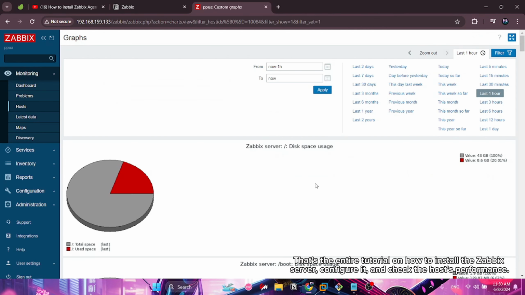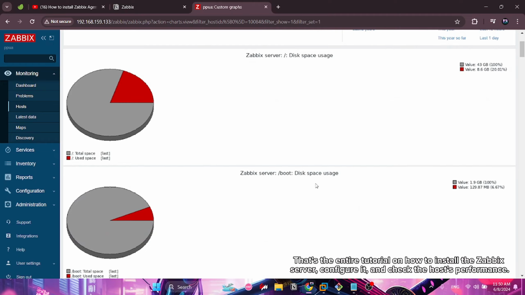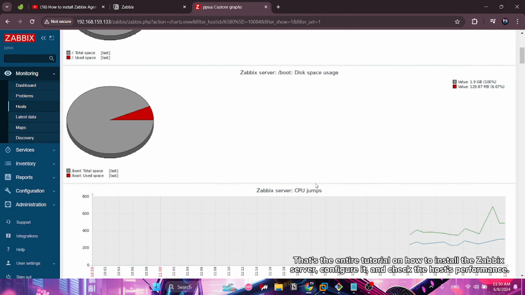That's the entire tutorial on how to install the Zabbix server, configure it, and check the host's performance.